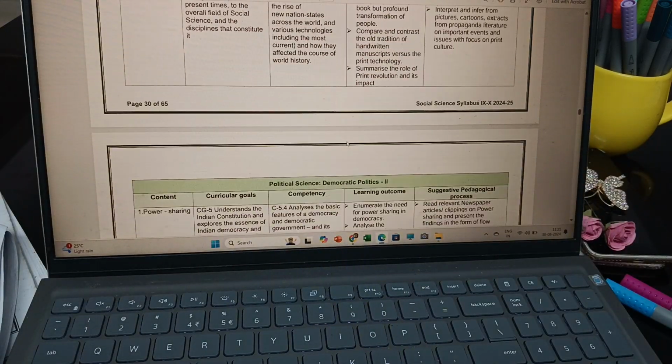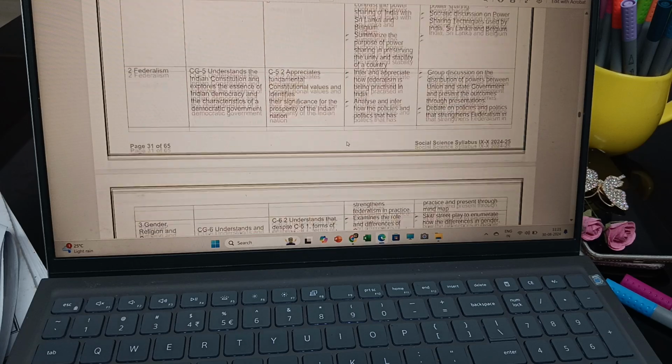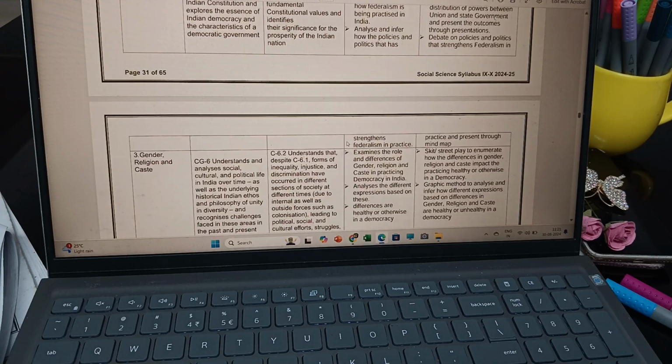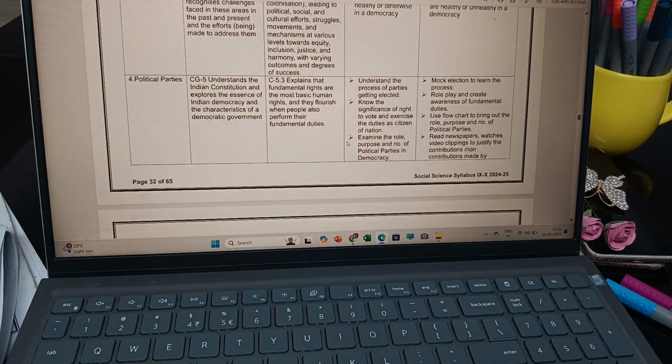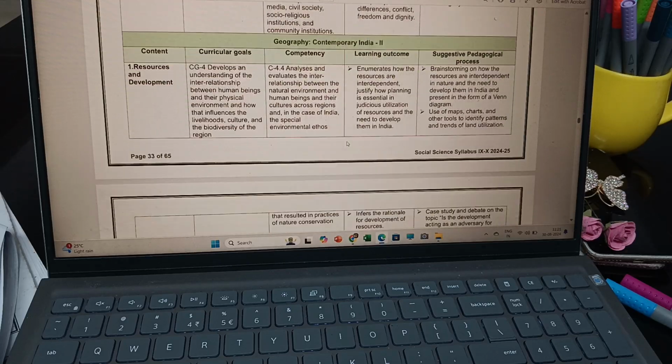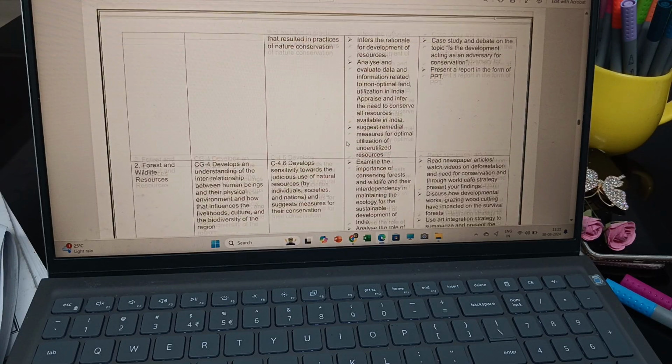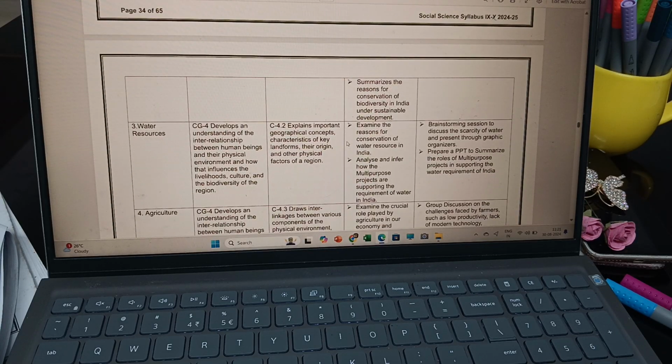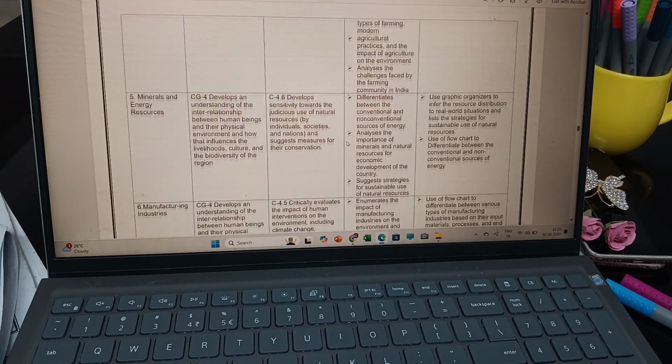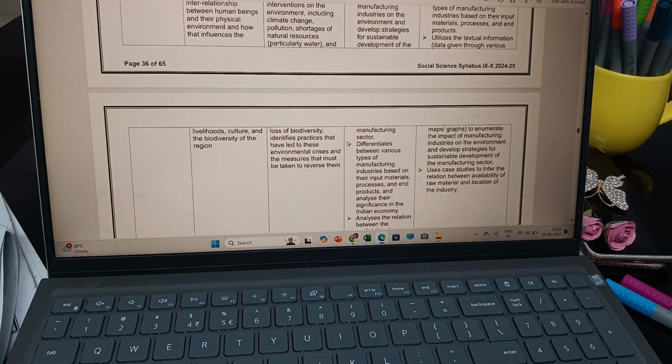So, okay, this way curricular goals 5.2, like that. See, political parties, outcomes, like that it goes. Yes, this is the content.